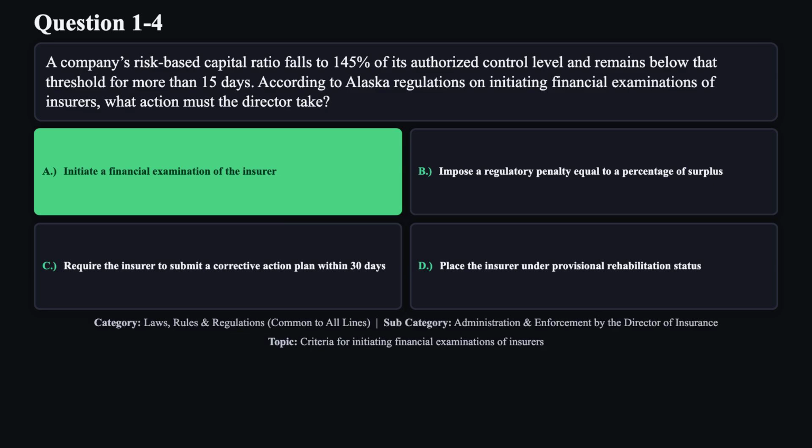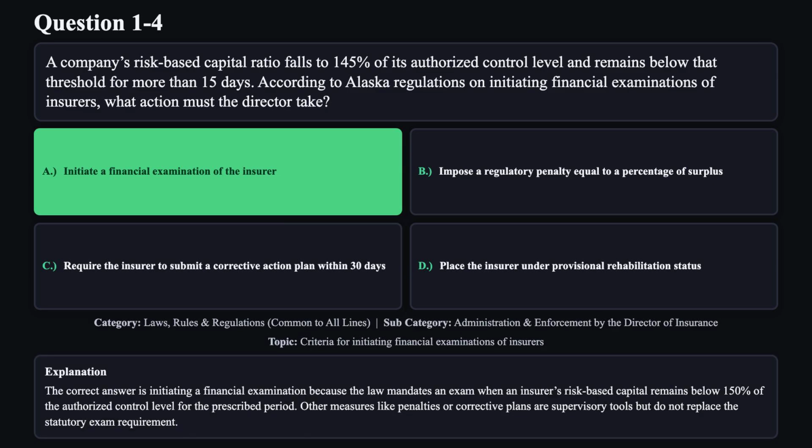The correct answer is A. The correct answer is initiating a financial examination because the law mandates an exam when an insurer's risk-based capital remains below 150% of the authorized control level for the prescribed period. Other measures like penalties or corrective plans are supervisory tools but do not replace the statutory exam requirement.